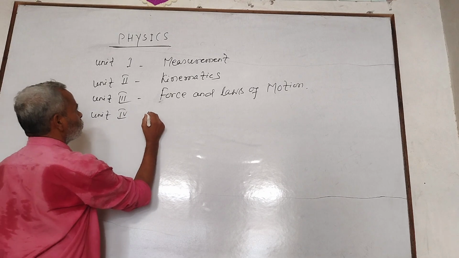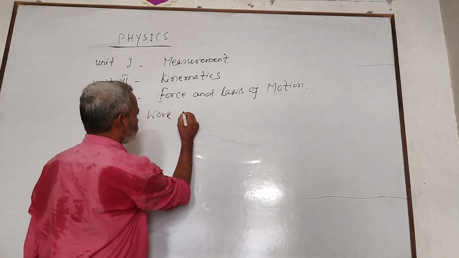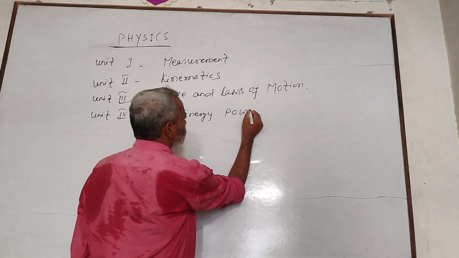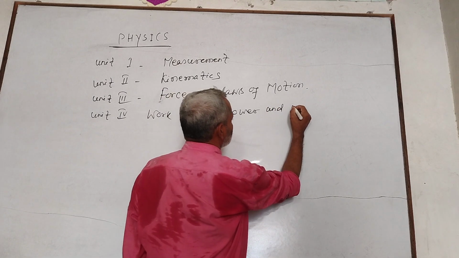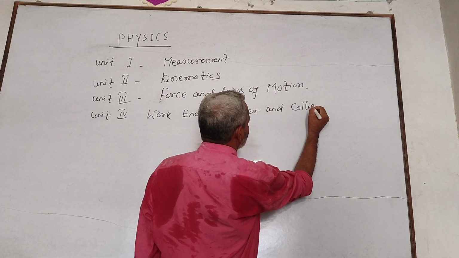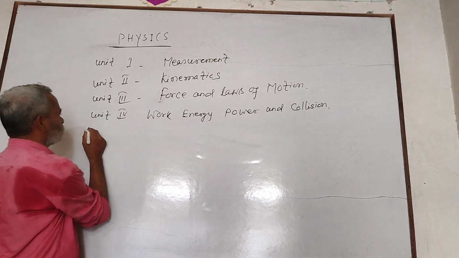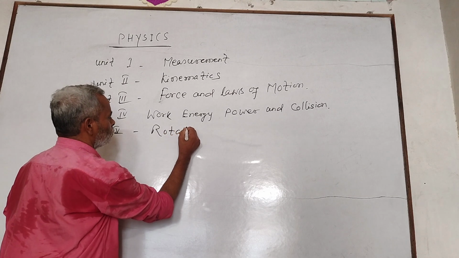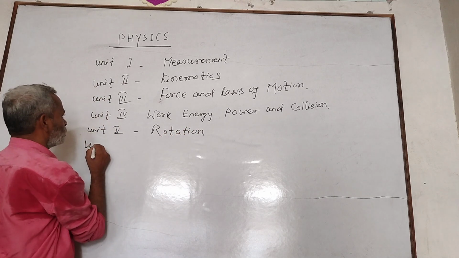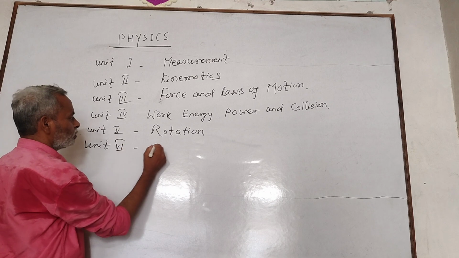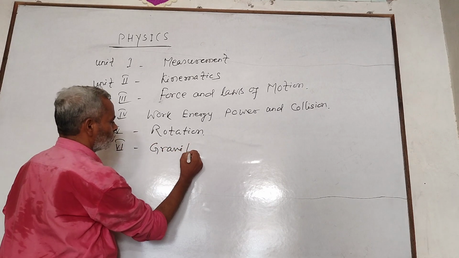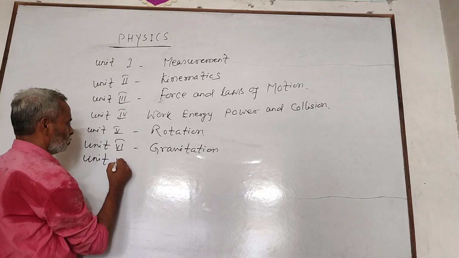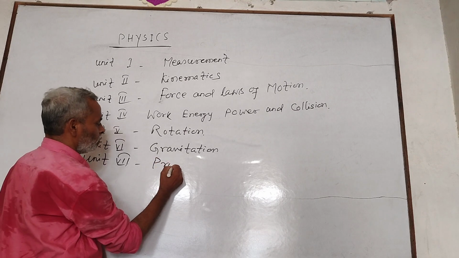Unit 4, work, energy, power and collision. Unit 5, rotation. Unit 6, gravitation. Unit 7, properties of matter.